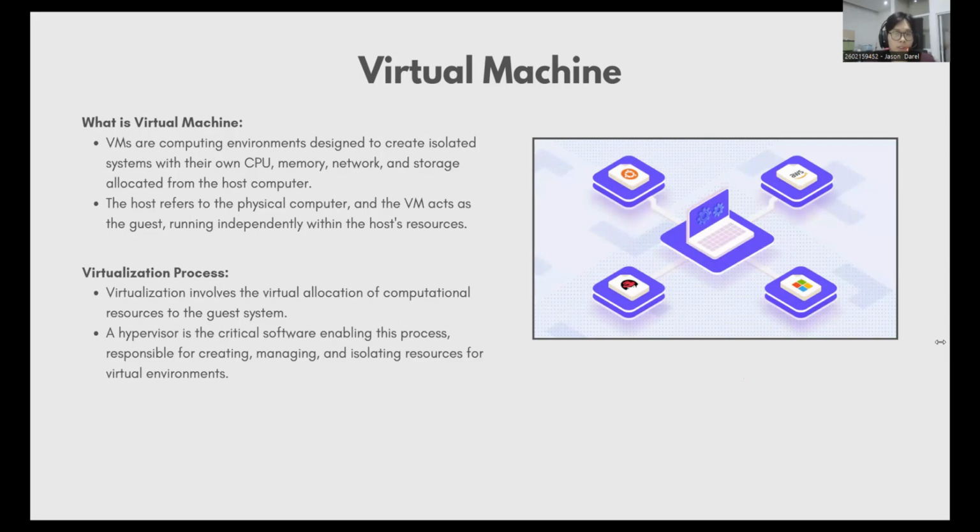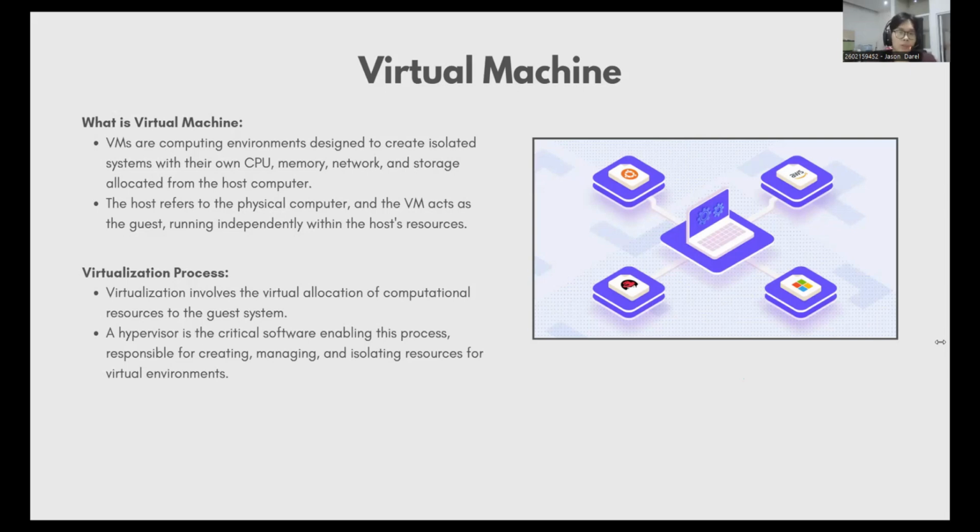The virtual machine is the guest. The host will allocate part of its own resources to the guest. The allocated resources will be responsible for managing the isolated system and act as the system's resources. This will separate the resources that is used by the host and the guest, making each system its own independent environment. The process of allocating resources for virtual machines is called virtualization.